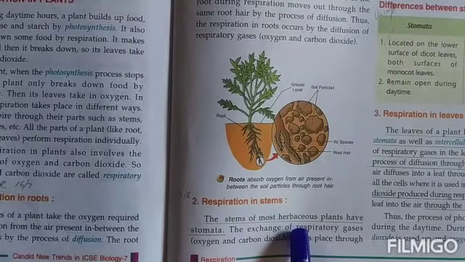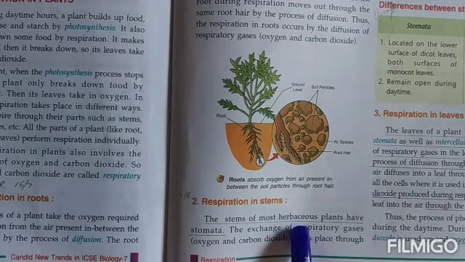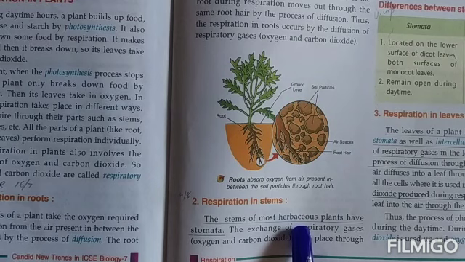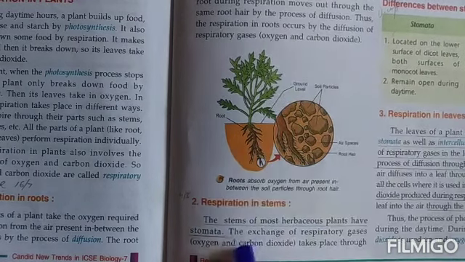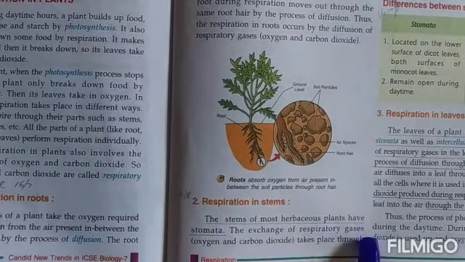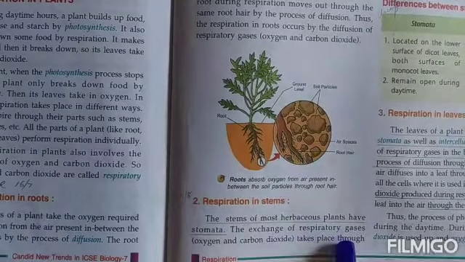Now what is herbaceous, children? Herbaceous means they are the small plants that are very small in height and they have green soft stems, tender stems. Those are known as herbs. So those herbs, they have stomata. The exchange of respiratory gases, that is oxygen and carbon dioxide, takes place through the same stomata.